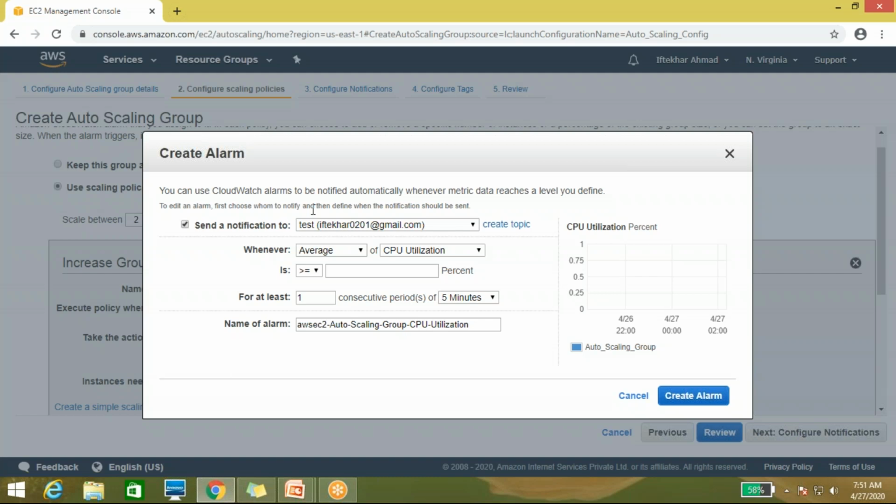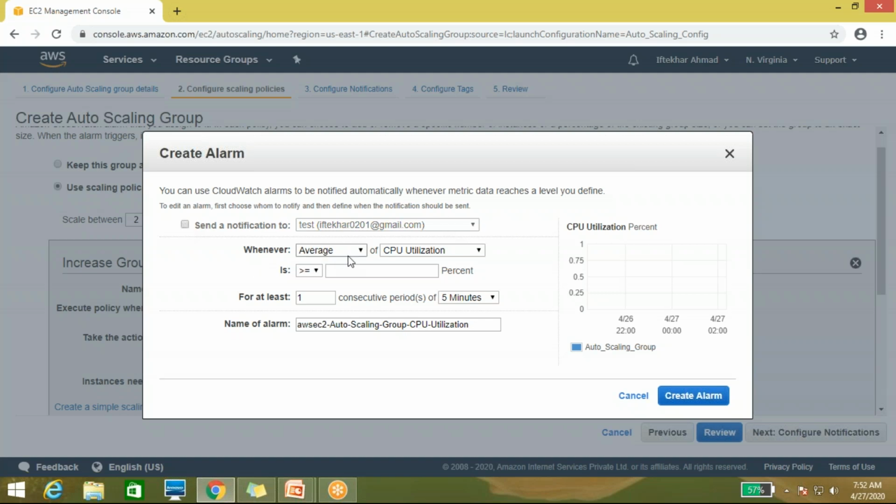And whenever auto scaling terminates a resource, you again get a notification, meaning auto scaling has removed this resource from your AWS account. We have a separate class for SNS, simple notification service. So here I'm not enabling it, I'm just disabling this option.